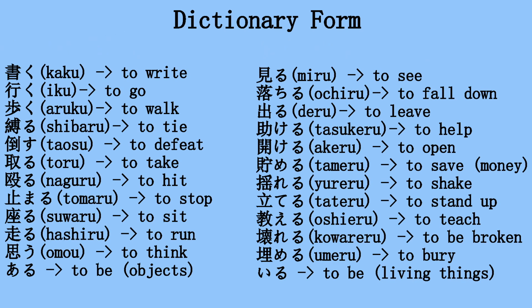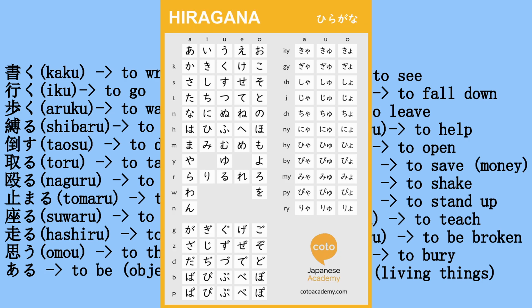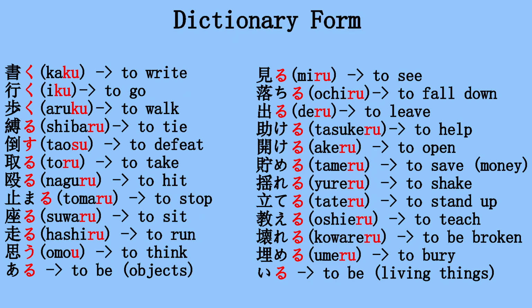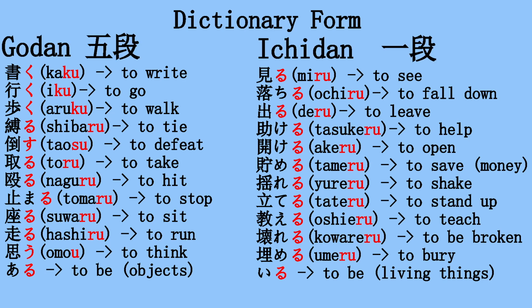First of all, how can you identify a verb in the dictionary form? If we take a hiragana chart which is sorted by a, i, u, e, o, all verbs in the dictionary form will end in a syllable in the 3rd row, the u row. So in other words, all verbs in the dictionary form end with u. Here are some examples, and the 2 rows of verbs are most definitely not already sorted in a certain way. Okay, I'm lying. I already sorted them into Godan on the left side and Ichidan verbs on the right side.